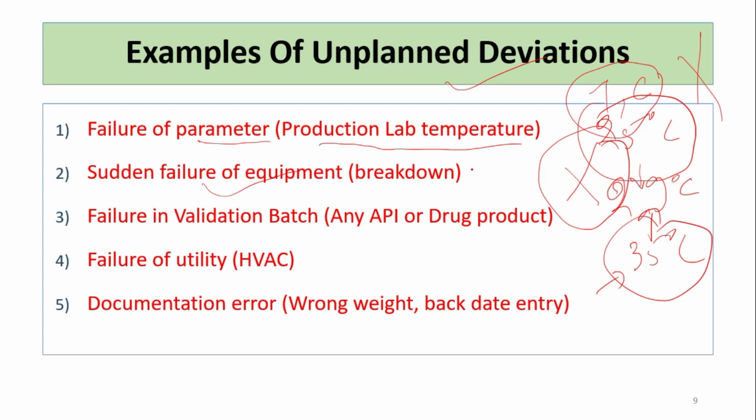Sudden failure of equipment. We are doing a calibration or validation in a validation control lab, the validation central lab, and the equipment fails. Then we have to re-perform the whole validation, and we have to take an unplanned deviation.